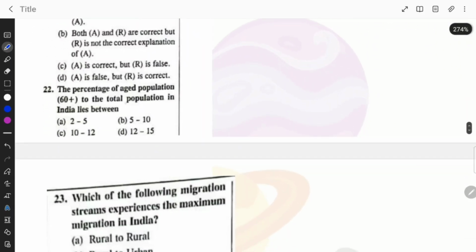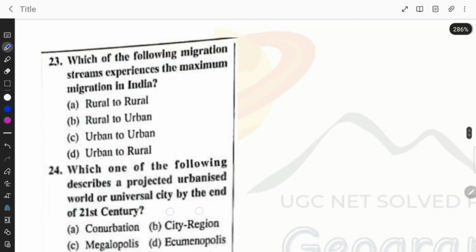The percentage of aged population 60 plus to the total population in India lies between 2 to 5%, 5 to 10, 10 to 12 or 12 to 15. Right answer is 5 to 10%. Which of the following migration streams experiences the maximum migration in India? It's rural to rural.